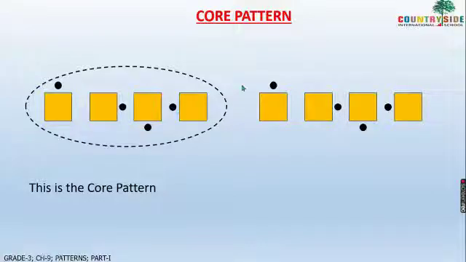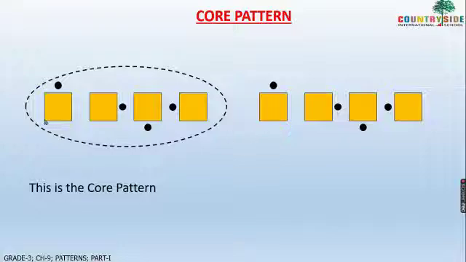Then the next square again has the dot on the upper part, the topmost part. Then the next square has the dot on the right-hand side. Then the next square has the dot at the bottom, and then the next square has the dot on the left-hand side.